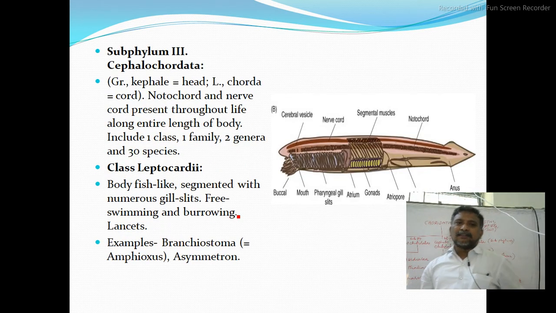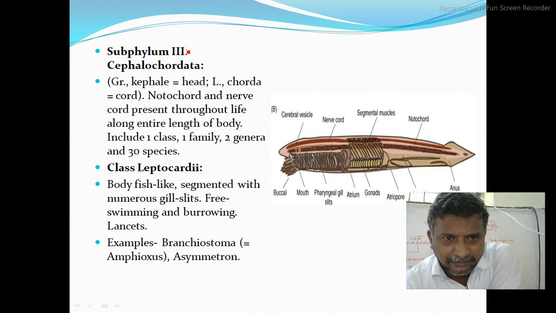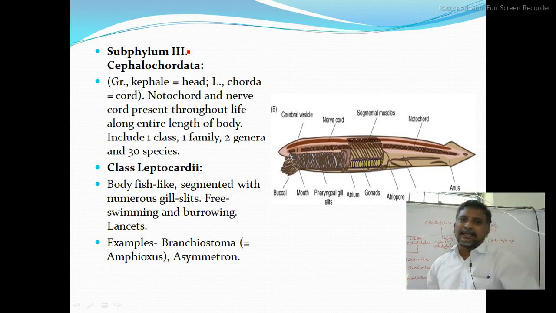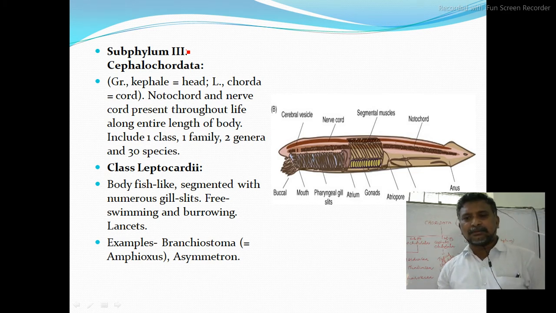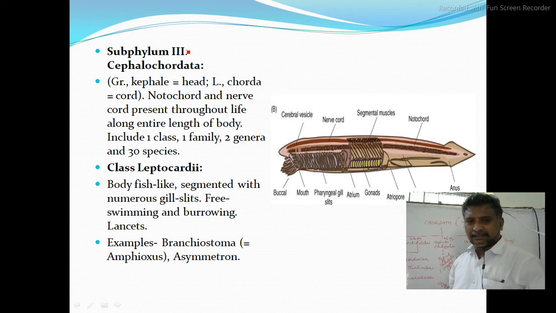Now, Cephalochordata. Here cephalon means head, chorda means notochord. So notochord and nerve cord are present throughout their life. Throughout their life, the notochord will be there. Okay. Hence we call them typical chordates or model chordates. They include 1 class, 1 family, 2 genera and 30 species.